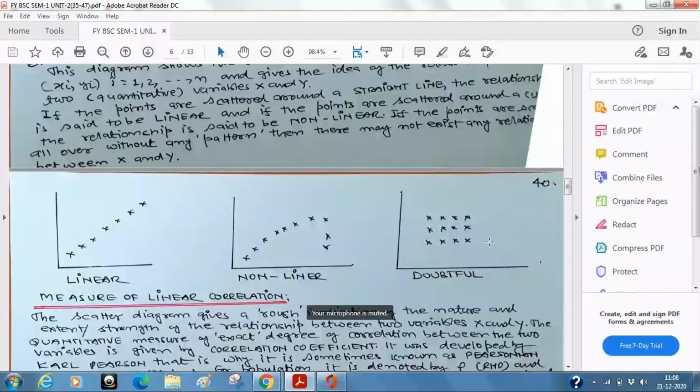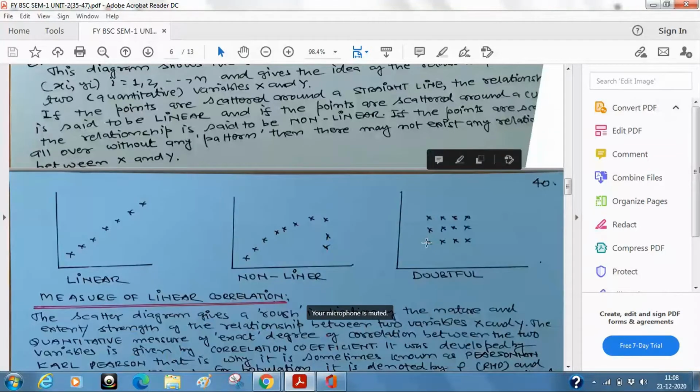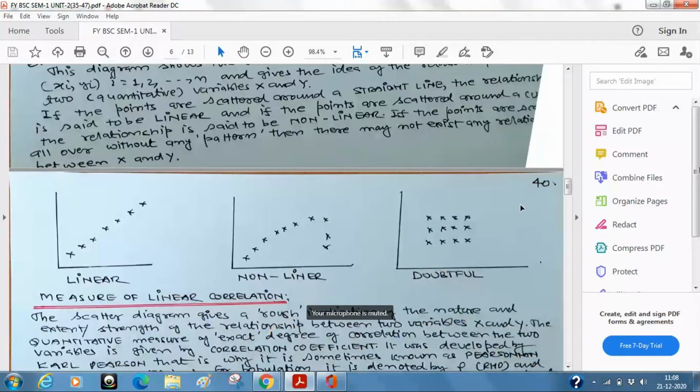The values are scattered in any manner, the way the data has come. Of course, plotting will be there because unless you have xi, yi, you cannot plot it. But after plotting, there must be some pattern emerging out of it. And if no pattern is emerging, you cannot make any sense out of it. Yes, the relationship is there, but it is very difficult to measure the extent of that relationship, right?